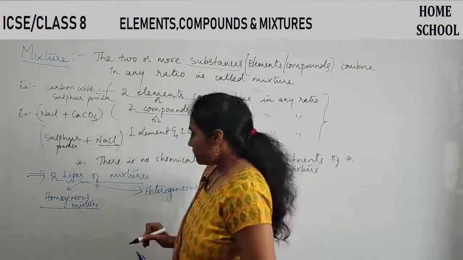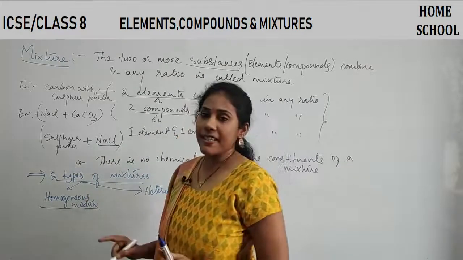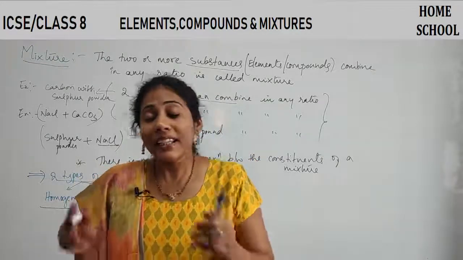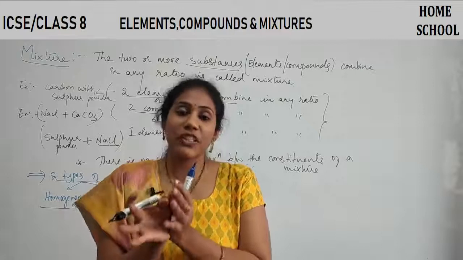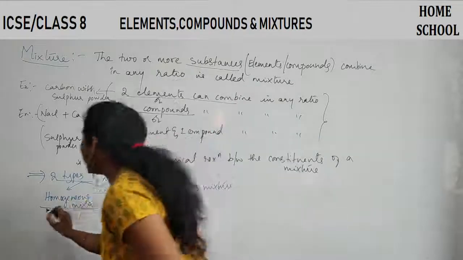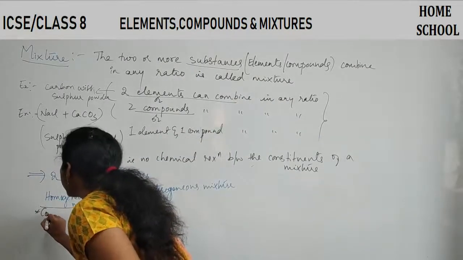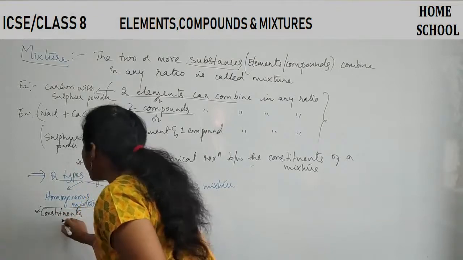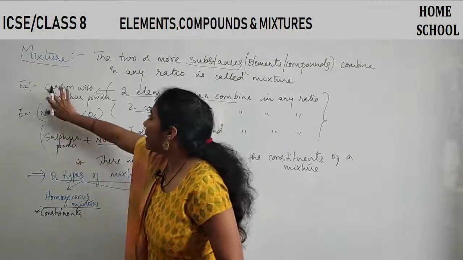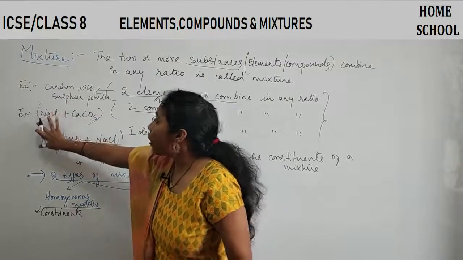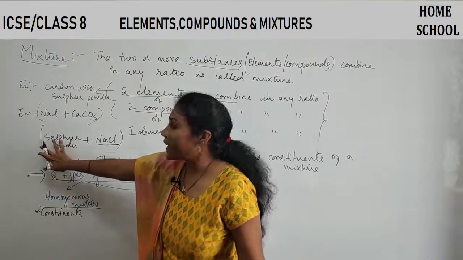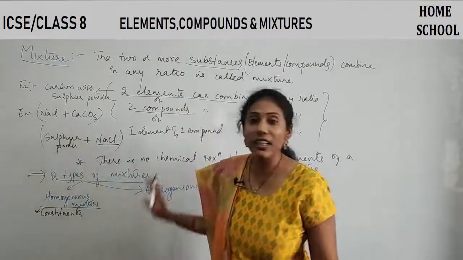Say here, in a homogeneous mixture, the constituent particles are completely mixed with each other. So what I can write here is constituents. Constituents can be two elements, or two compounds, or one element and one compound.